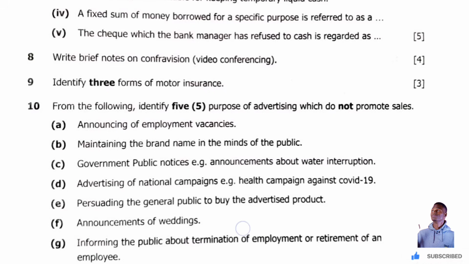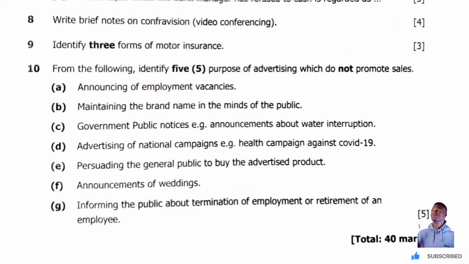Number 10. From the following, identify 5 purposes of advertising which do not promote sales. Okay. A, announcing of employment vacancies. Yes, it's a purpose of advertising, and it doesn't promote sales.